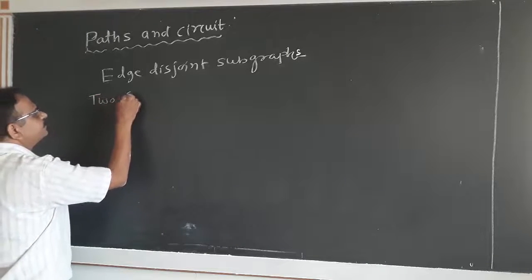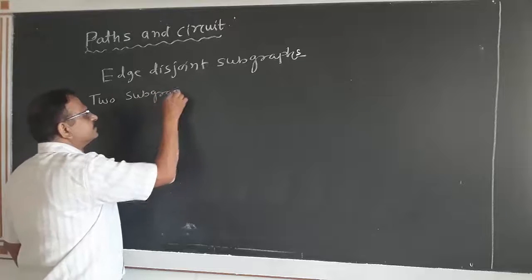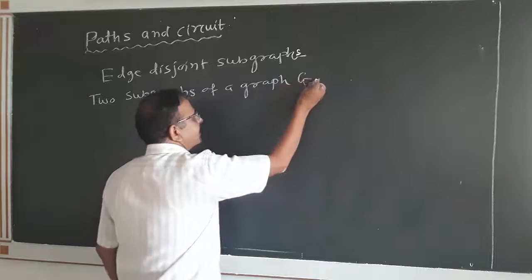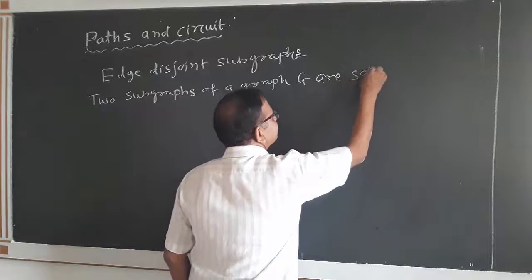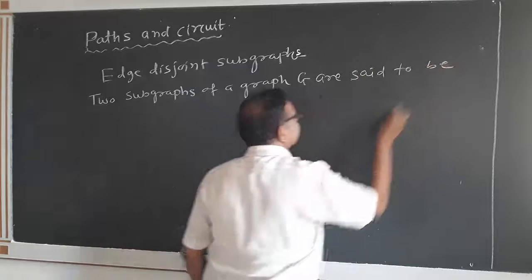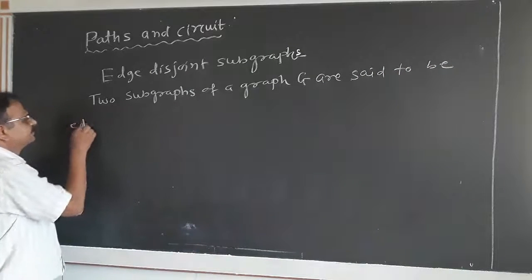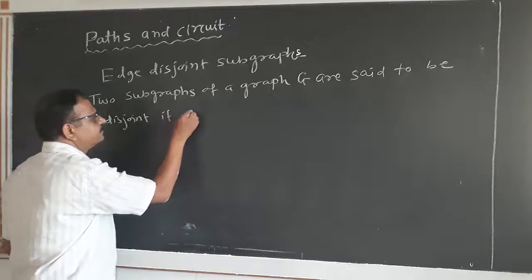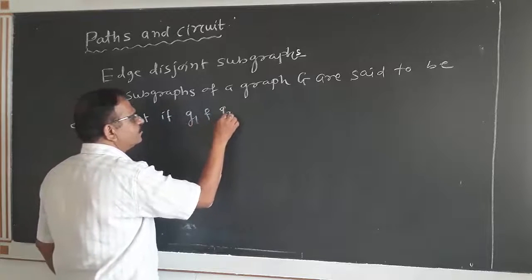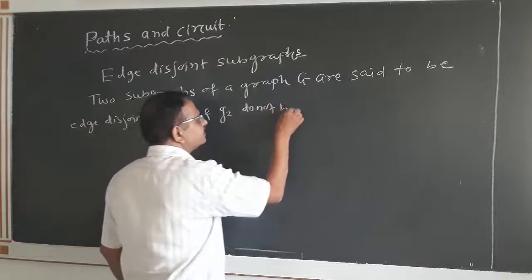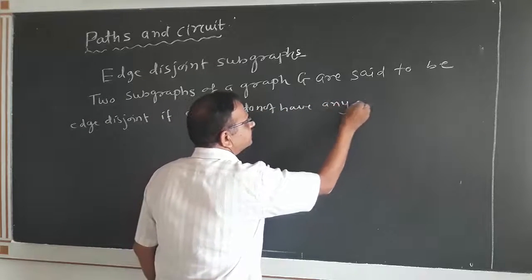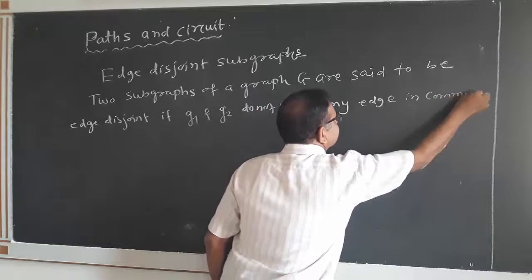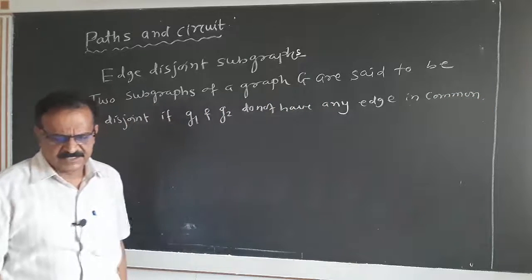Two subgraphs G1 and G2 of a graph G are said to be edge disjoint if G1 and G2 do not have any edge in common. Both graphs do not have any edge in common.